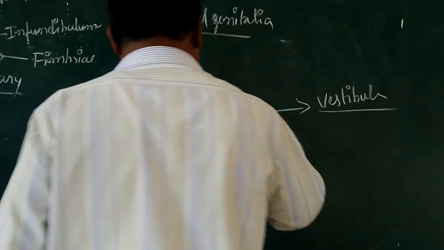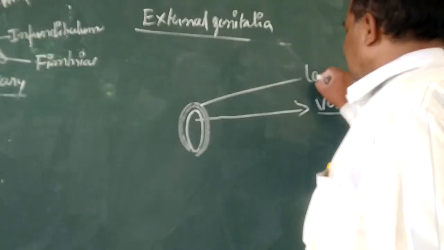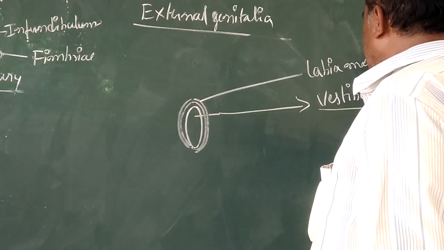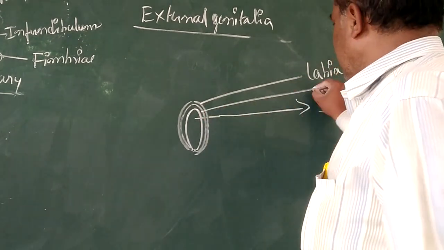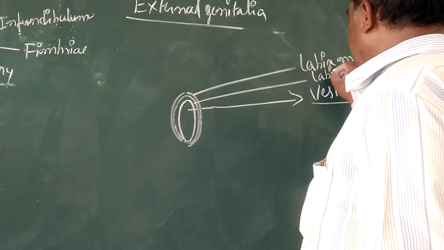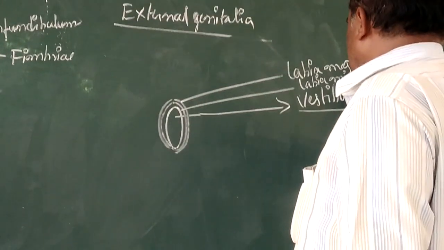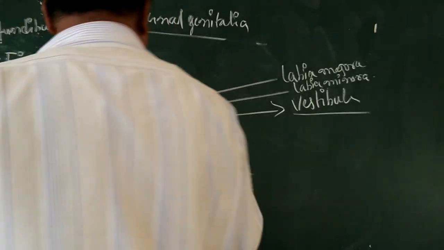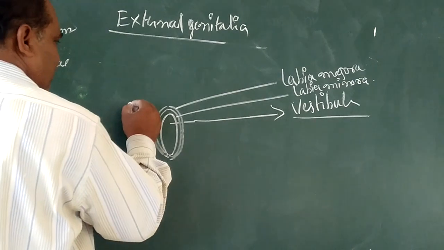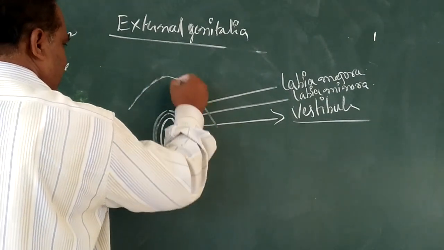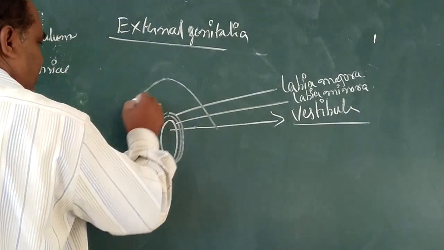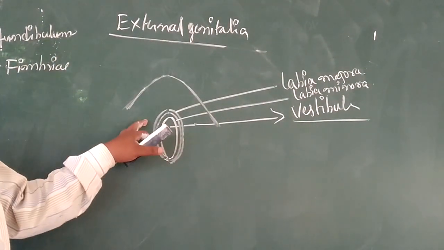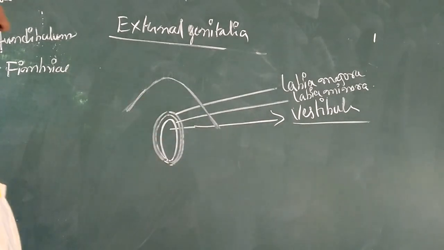Here, the outermost muscle folding is called the labia majora, and the inner one the labia minora. Above this part there is a cushion of fatty tissue, present above the labia minora and labia majora.